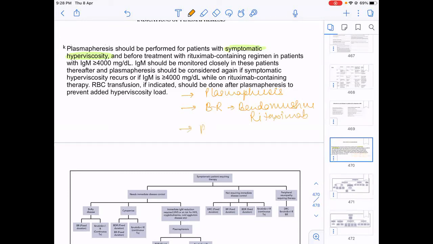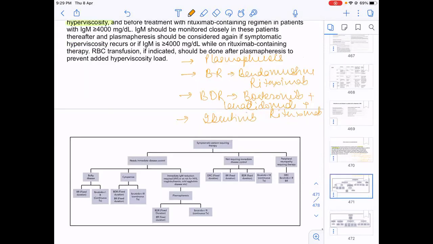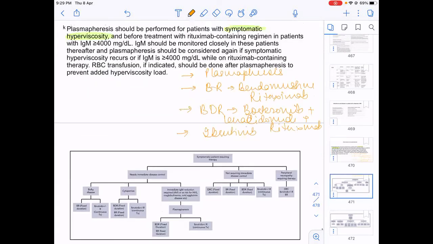Then I can give BDR, that is bortezomib plus dexamethasone plus rituximab. Then I can give ibrutinib to the patient. So plasmapheresis if symptomatic hyperviscosity, bendamustine rituximab, BDR, or ibrutinib can be given.